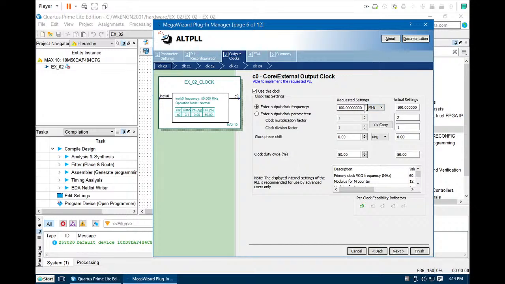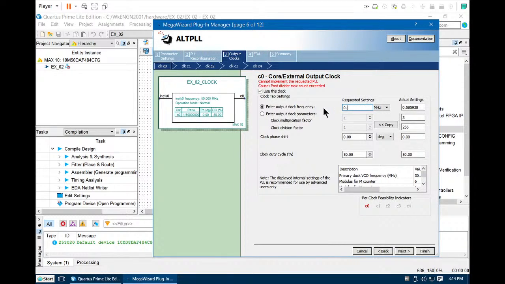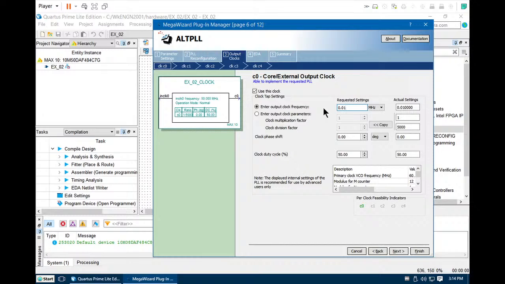Everything is a ratio to 1 megahertz. So let's try to put 0.01 megahertz. You can see that as you type in the value, the symbol also changes at the same time. So this is good. Look at these values: 0.01 megahertz means that it is equal to 10 kilohertz.